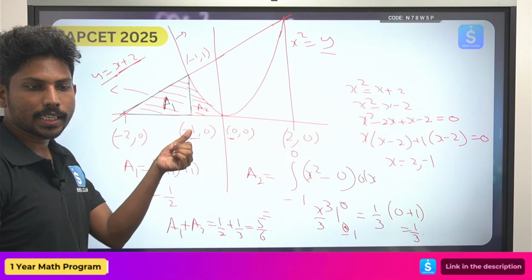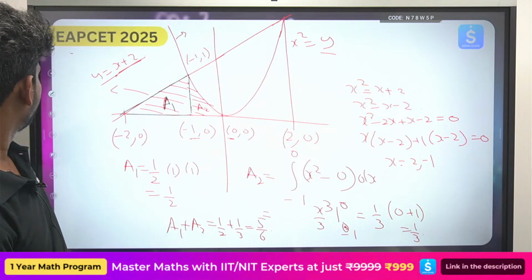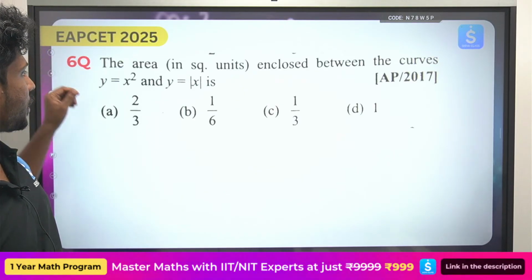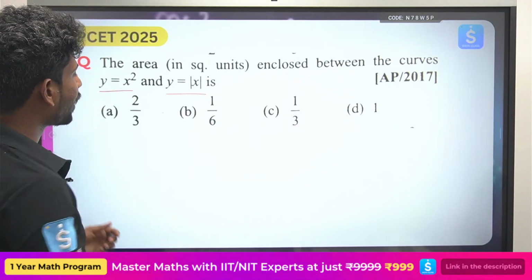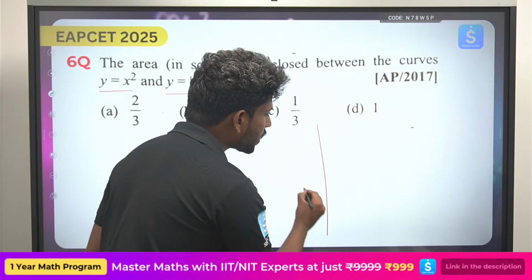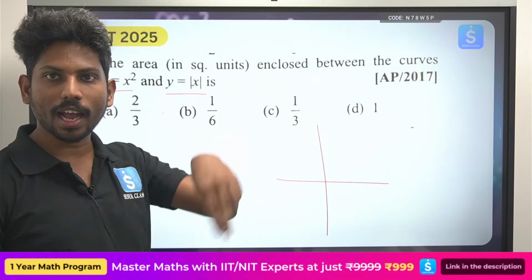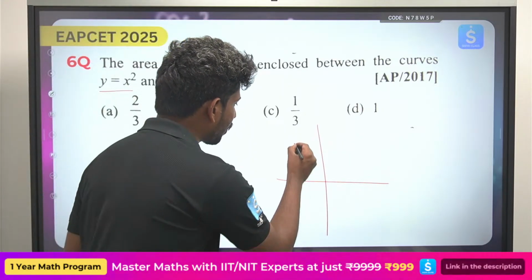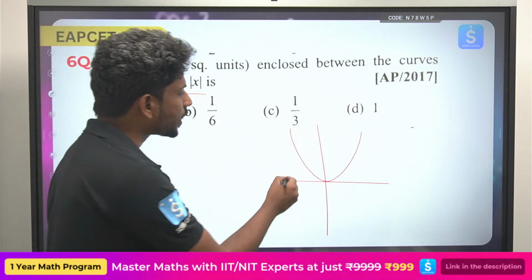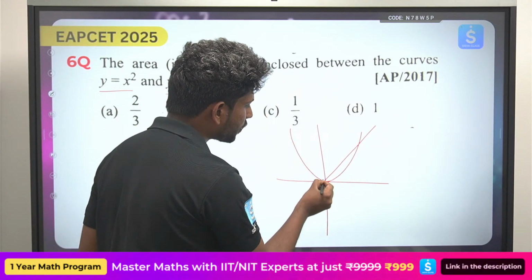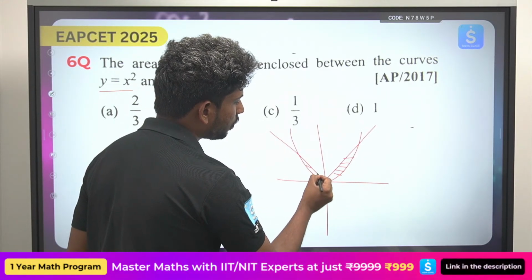So just by seeing the graph you can actually do. Now you see the next question. The area enclosed between the curves y equals x square and y equals mod x. Always remember, whenever the square is there for the x, the graph will be symmetric about the y-axis. So this is y equals x square and y equals mod x graph. We call it the mod x graph; it will be in this pattern. Yes or no? So he's asking what is the area between these two curves, right?